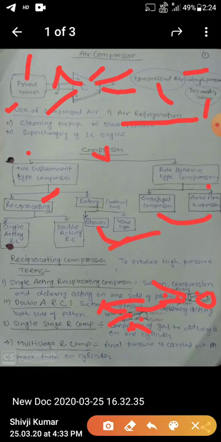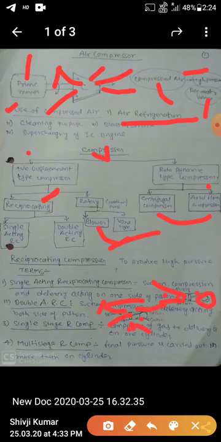Now the third one is the single stage reciprocating compressor. In this compressor, the delivery of the gas is from only one cylinder, meaning all the processes happen in only one cylinder.